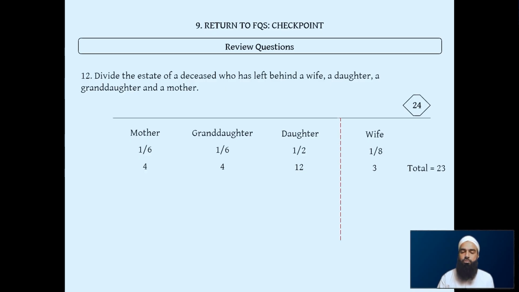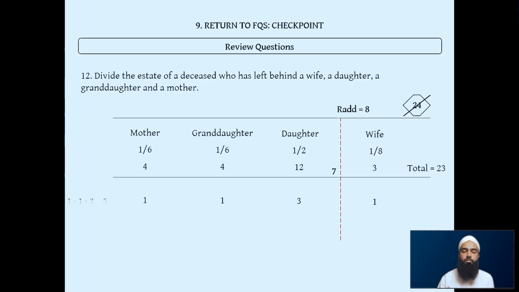So we split up the spouse first, draw our horizontal line as usual, cross our old divisor, and make the scenario from the spouse, meaning the wife's denominator, which is 8. So Rad of 8. We give the wife her 1/8 of 8, which is 1, and we write the remaining at the cross section, which is 7, as our mini divisor. Now we see the ratio between the remaining heirs. So we have 4 and 4 and 12. How many times does the 4 go into 12? 4, 8, 12, 3 times. So the daughter is 3, granddaughter is 1, and mother's 1.